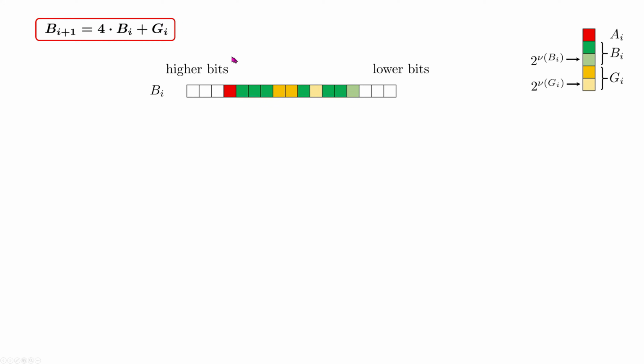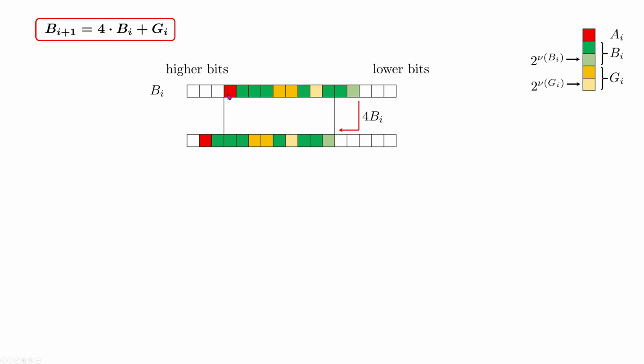Based on this formula and my highlighted bits here, as presented, A_i is in red, in green B_i with a highlighted lowest bit of B_i. Then in orange, G_i, again with light orange, the lowest bit of G_i. I will go from iteration i to iteration i plus 1. First of all, I need to multiply B_i by 4. It means that I need to shift the whole B_i by 2 positions to the left, as presented here. As you can see, I'm shifting B_i together with all gaps.